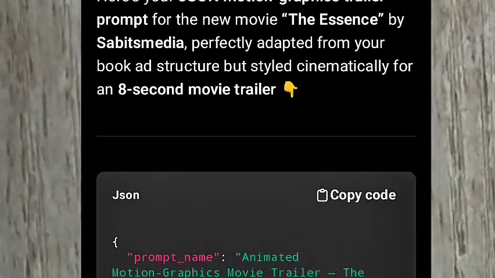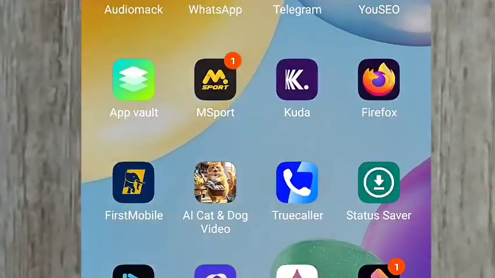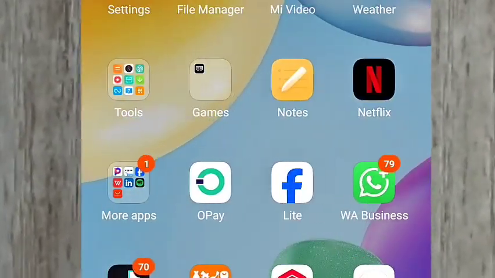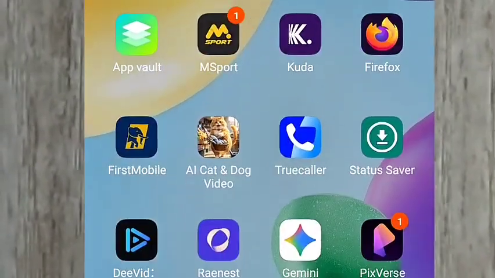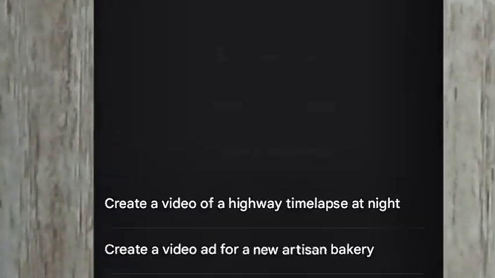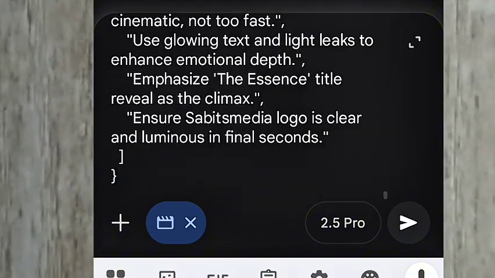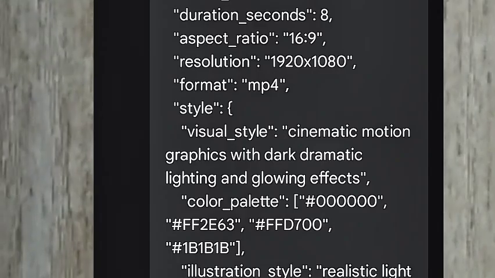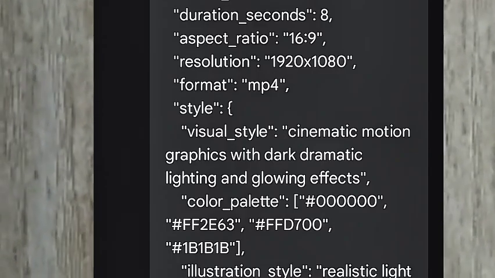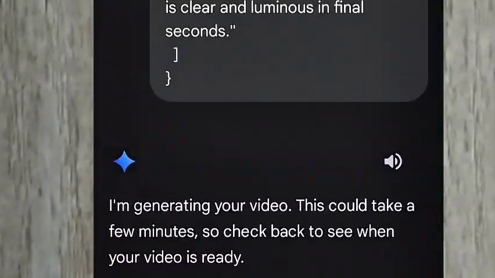Let me just copy it and use it for these particular commercials because I've edited and proofread it very well. Then I'm going to copy it, go to my Gemini and paste it over here. Now I'll send it. The second duration is 8 seconds. You should bear that in mind, right? Let's now see what it is giving us.